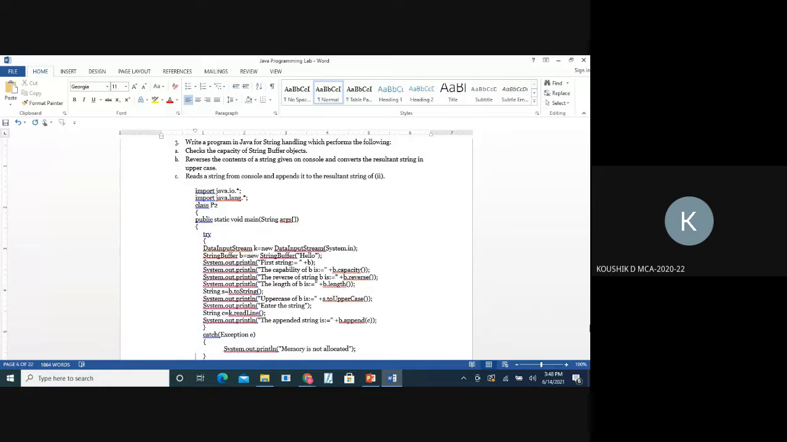Then we create a string, and we assign it by converting what is stored in the buffer to a string. And again, we convert that resultant operation result to uppercase, using the toUpperCase method, and reading the inputs from the user.